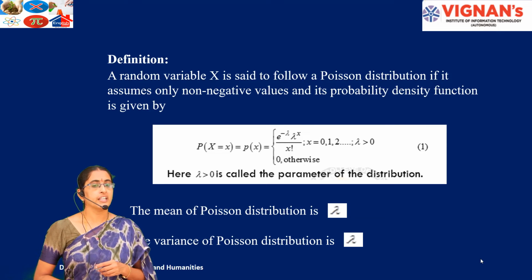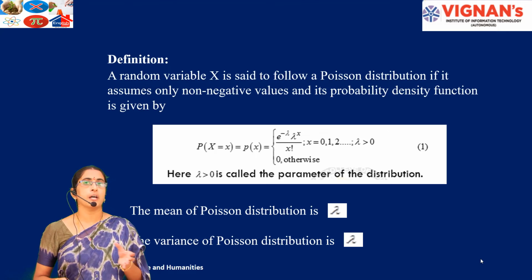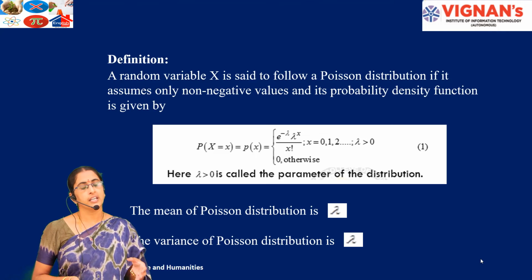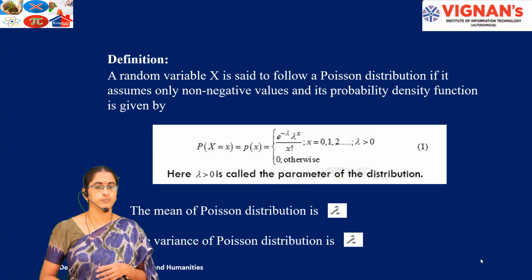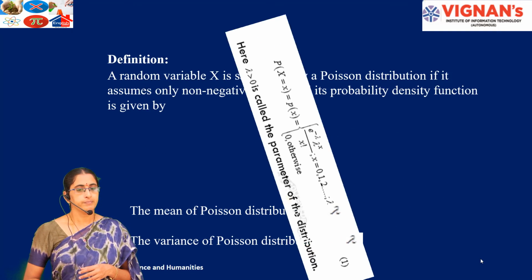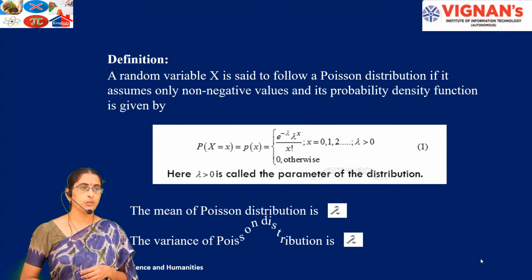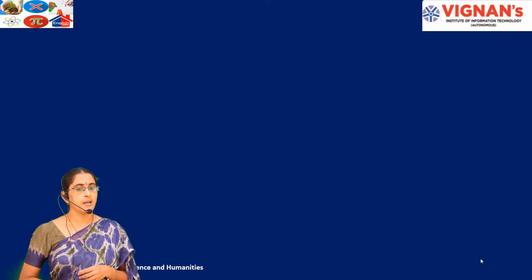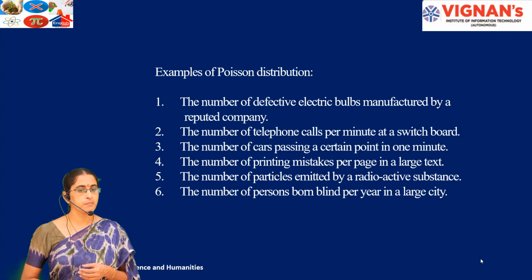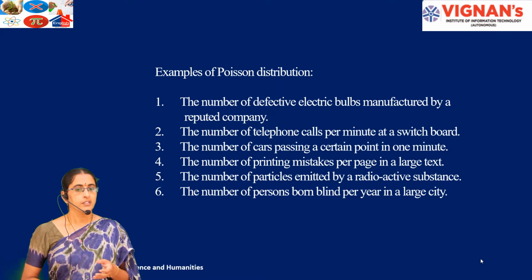We can also find the number of printing mistakes in a particular book, not only per page. The mean is lambda and the variance is also lambda. Examples include the number of defective electric bulbs manufactured by a reputed company, the number of telephone calls per minute at a switchboard, the number of particles emitted by a radioactive substance, and the number of printing mistakes per page in a large text. There we can apply the Poisson distribution.